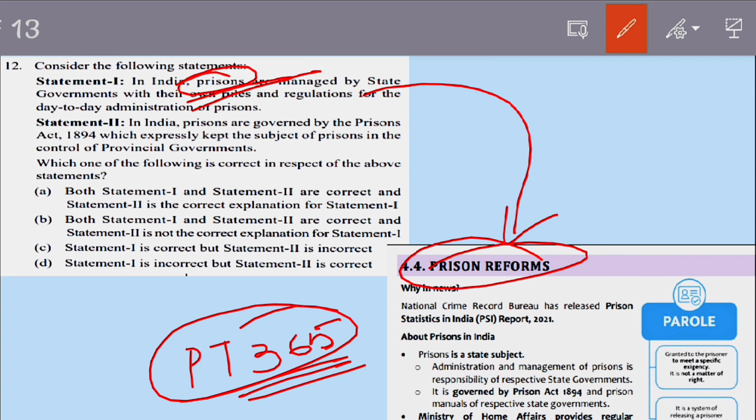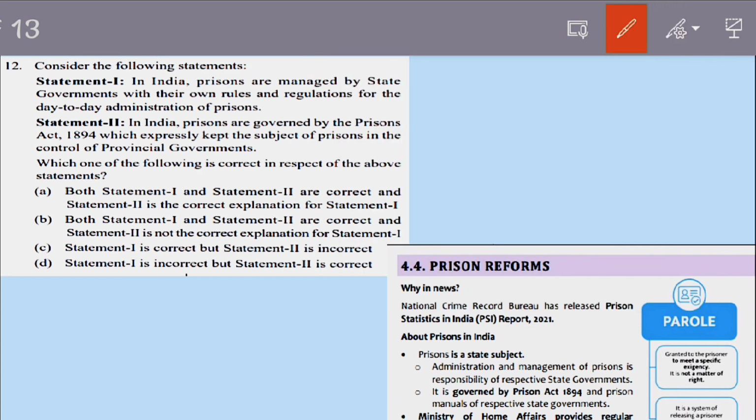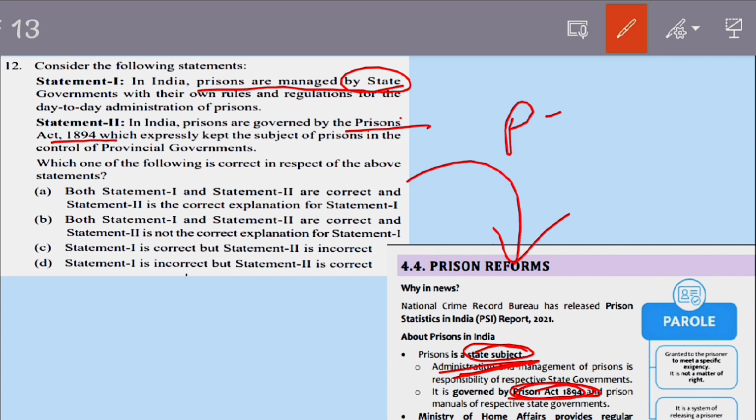Now if you see, the first statement says that the prisons are managed by state governments. You see, prison is a state subject, and you can get that directly from this point. Secondly, it is governed under the Prisons Act 1894. Again you can see it is governed by the Prisons Act 1894. So you can say the questions were directly from the main source, that is PT 365.